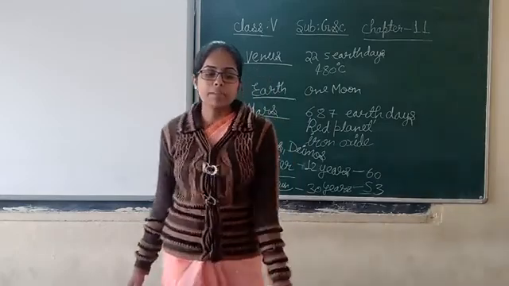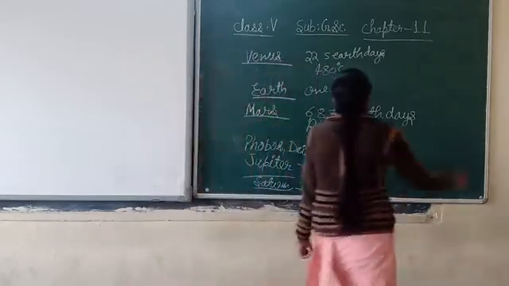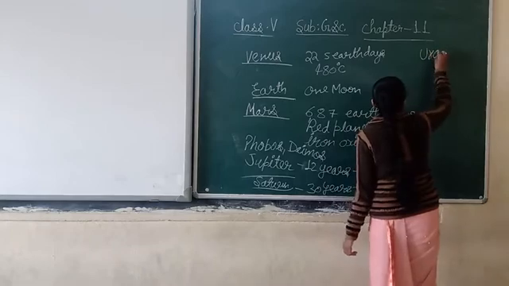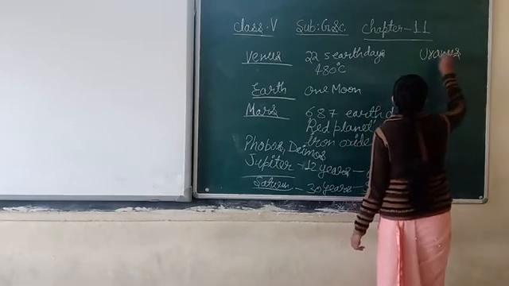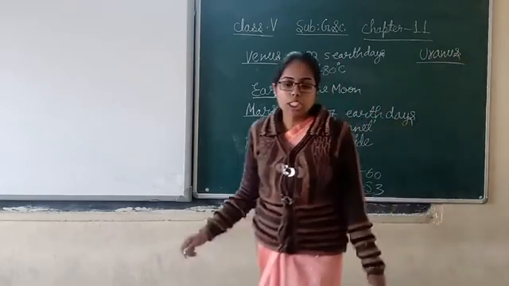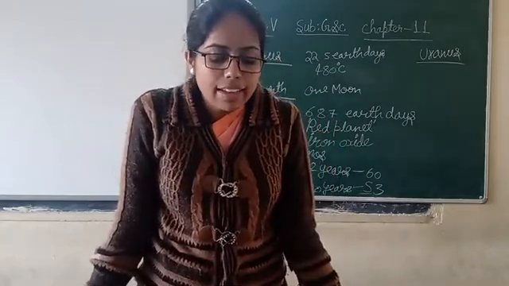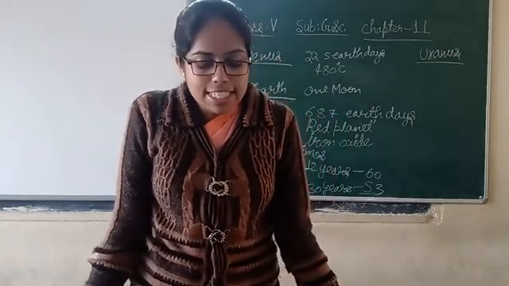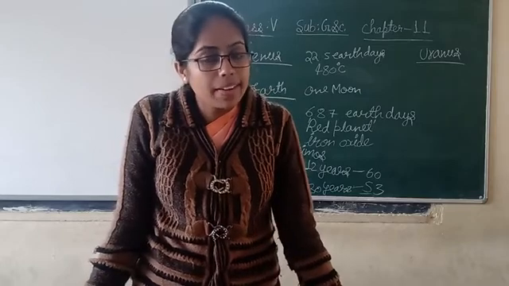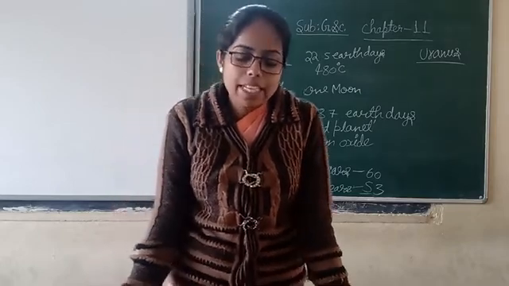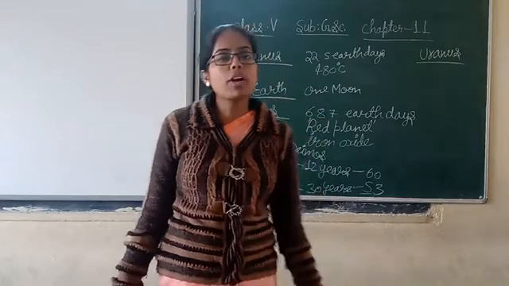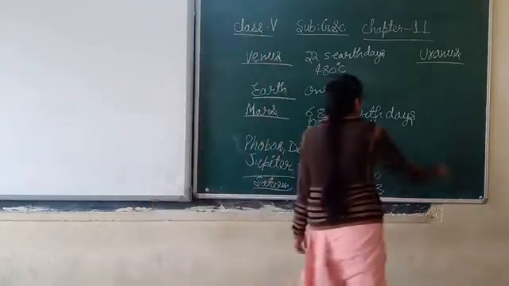Now we will study the next planet, Uranus. Uranus is the 7th planet from the Sun. It is made up of gases like methane, hydrogen and helium, and it takes about 84.3 years to orbit around the Sun.